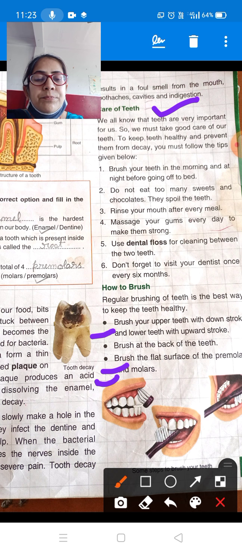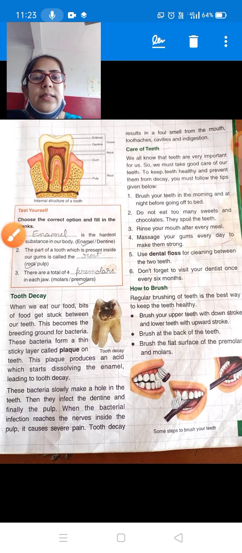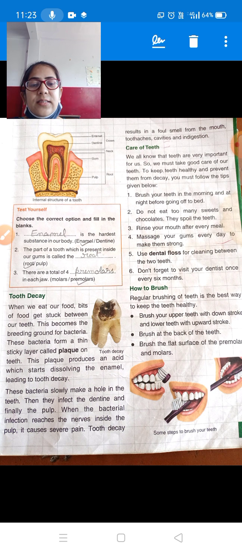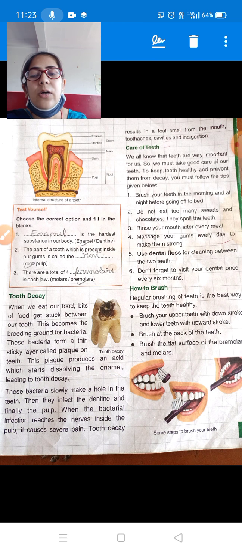Okay, students, so today we have learned about tooth decay, what tooth decay is, how we can take care of our teeth, and how we should brush our teeth. Now next time we will study healthy teeth and gums. Thank you.